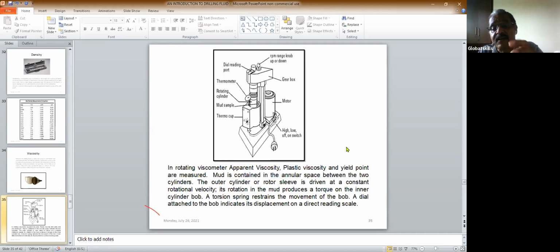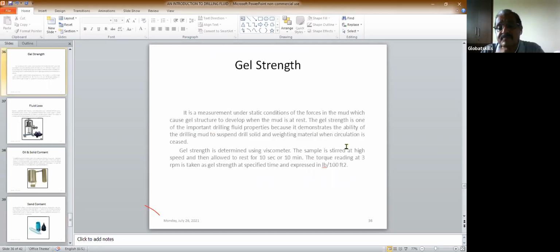What is the importance of this plastic viscosity and yield point? About this we can discuss later. Now it's not possible to discuss those things. Next comes the gel strength. How do you measure the gel strength?